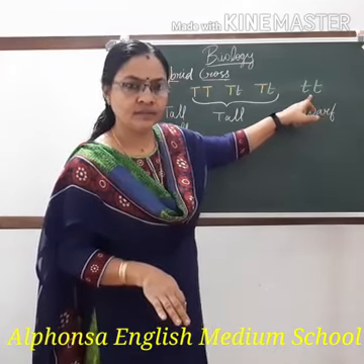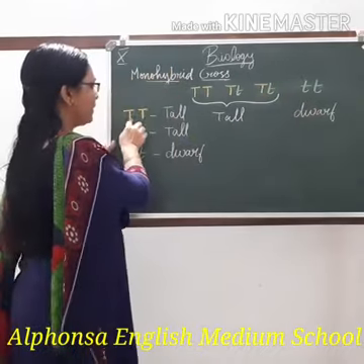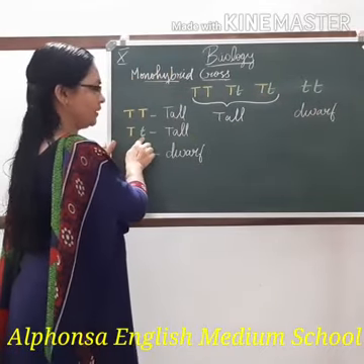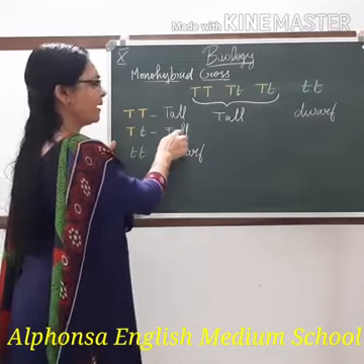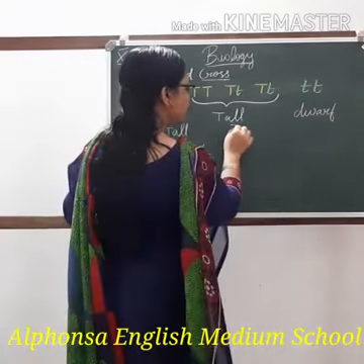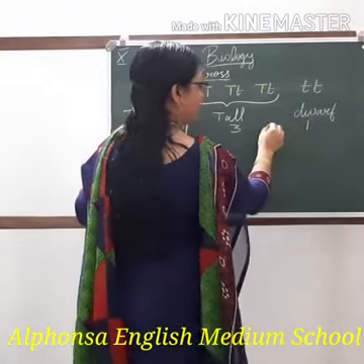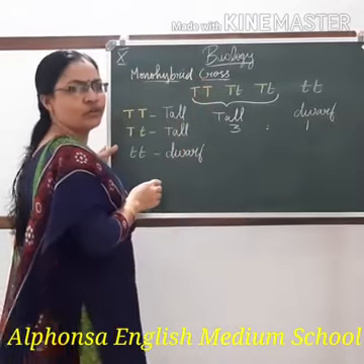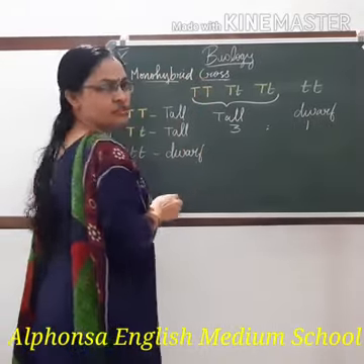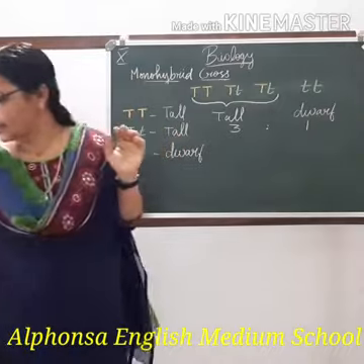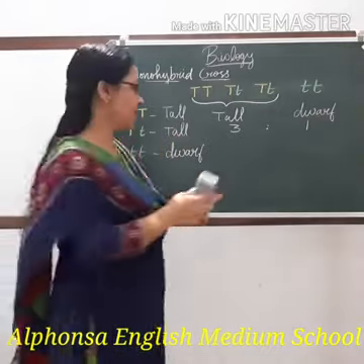Clear? So here capital T, capital T and capital T, small t, in both these conditions, the plant was tall. That is why we said it is 3:1. What ratio is it? Phenotypic ratio. Phenotype is 3:1.